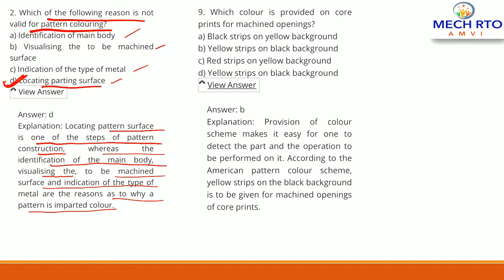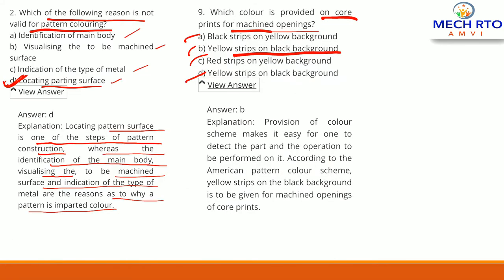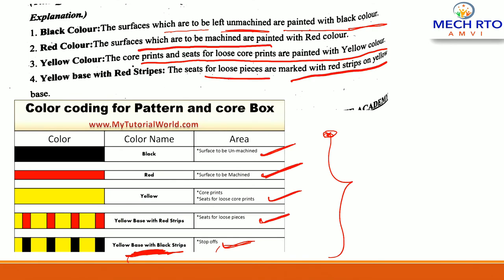Now the ninth, which color is provided on core print for machined opening, right? So options are a black strip on a yellow background, yellow strip on a black background, red strip on a yellow background, yellow strip on black background. The correct answer is yellow strip on black background. So this color is provided on the core print for machined operation, right? This core print for machined operation, yellow strip on black background, right?